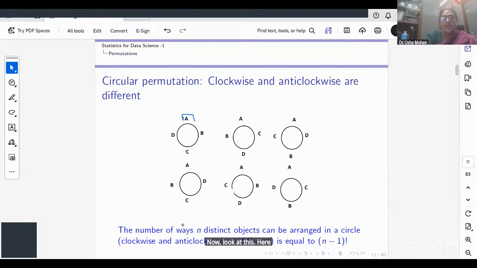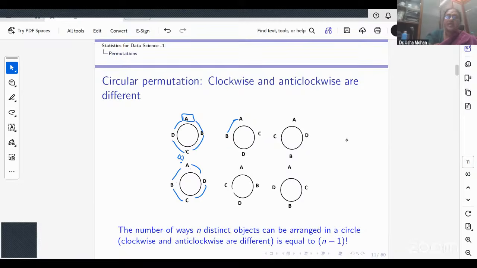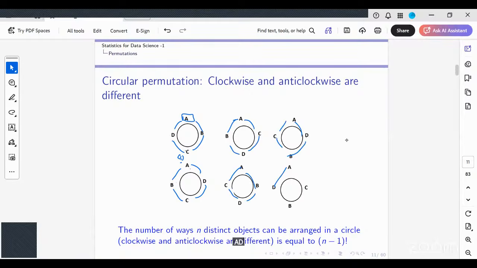Here, if I fix A, B, C, D, and A, B, C, D, what can I say about the clockwise and anti-clockwise in this case? Similarly, A, C, D, B, and A, D, B, C.